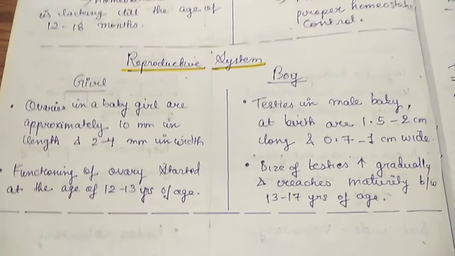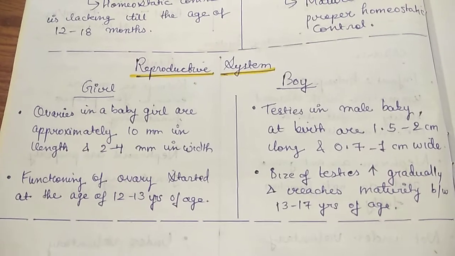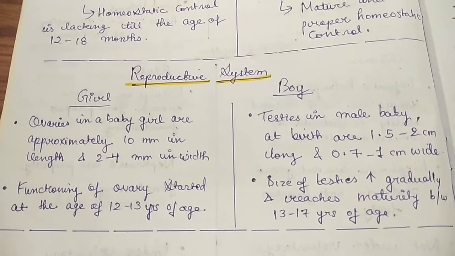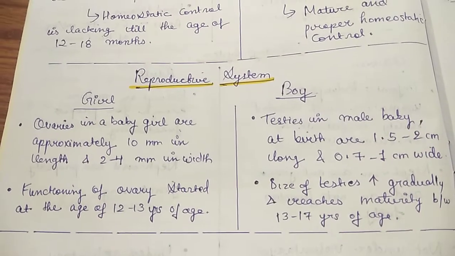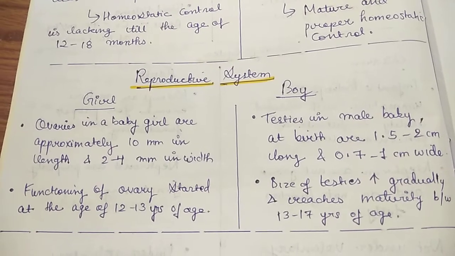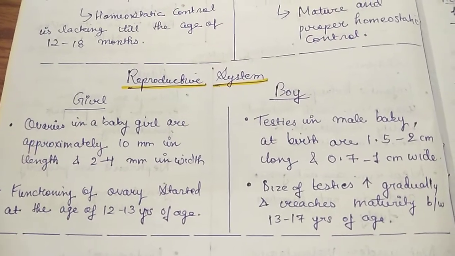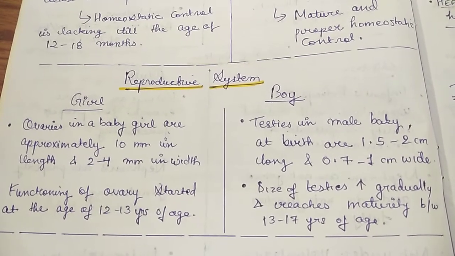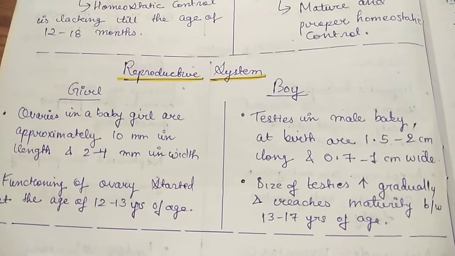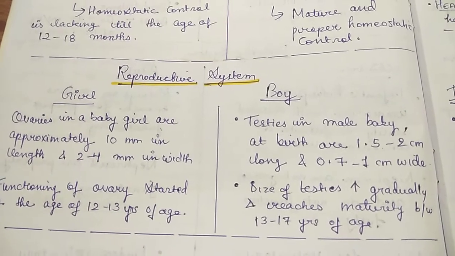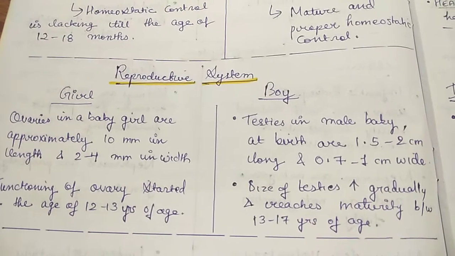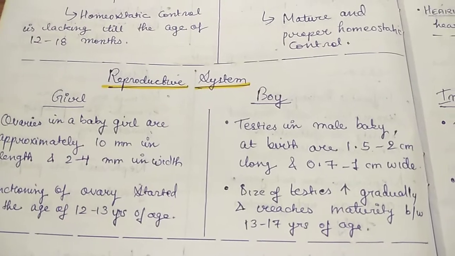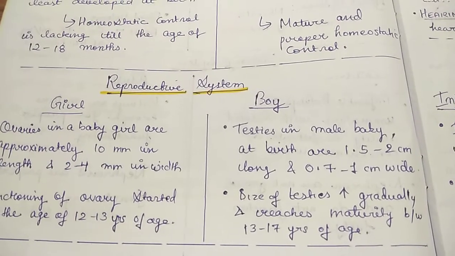reproductive system. Generally in girls, ovaries will be 10 mm in length and 2 to 4 mm in width at birth, and functioning of the ovaries starts at the age of 12 to 13 years. And in boys, the testis at birth are 1.5 to 2 cm long and 0.7 to 1 cm wide. Size of the testis increases gradually and reaches maturity between 12 to 13 years of age.